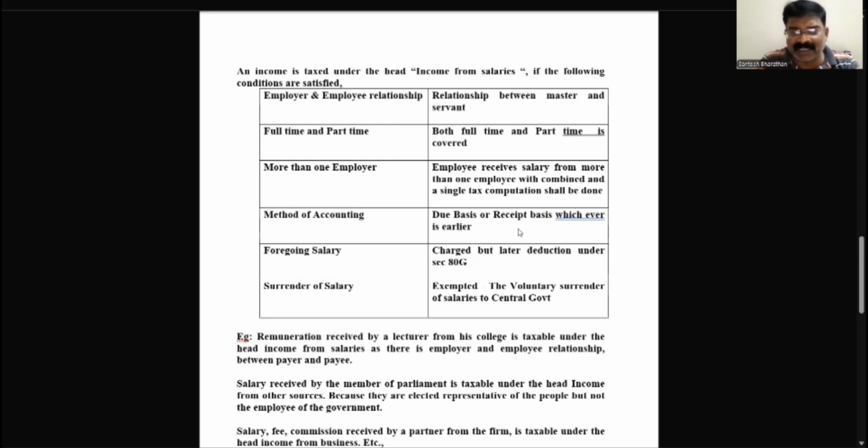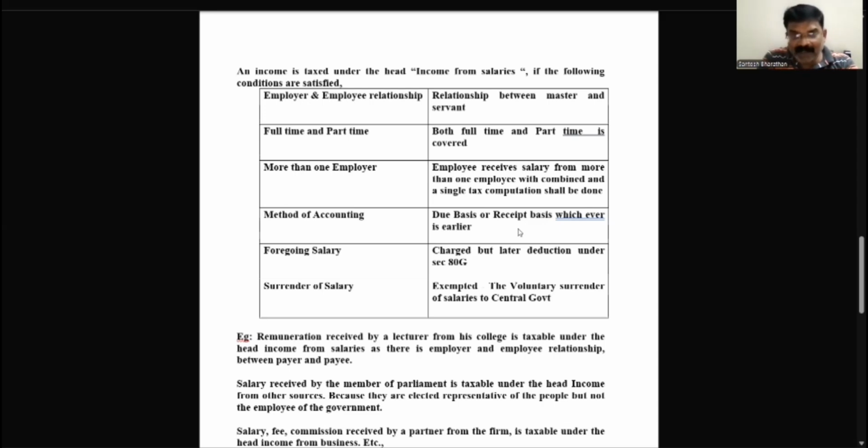I am going to receive that salary anyway, so the income tax department will say that you have to consider it. So 12 months we are going to calculate even though I have not received the 12th month. That is due basis. Receipt basis in the sense, I have received all 12 months salary, for example.